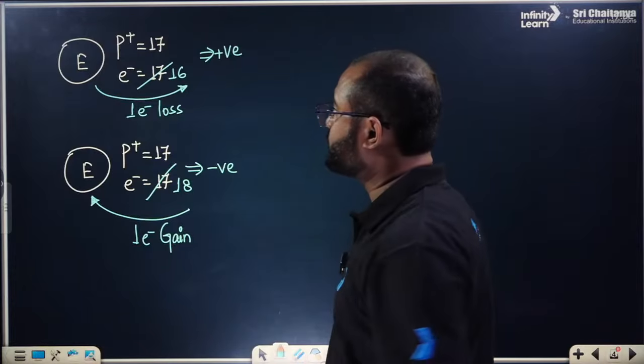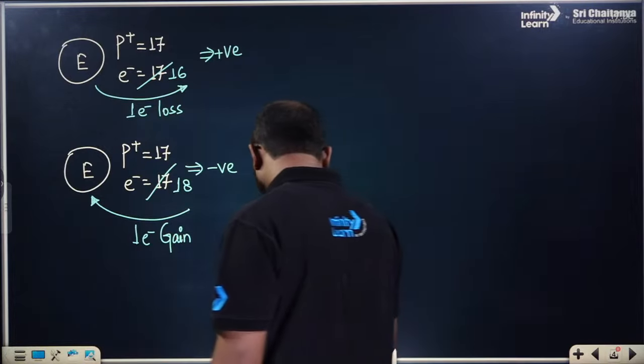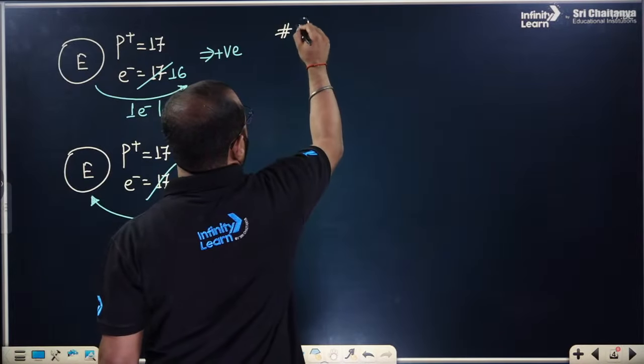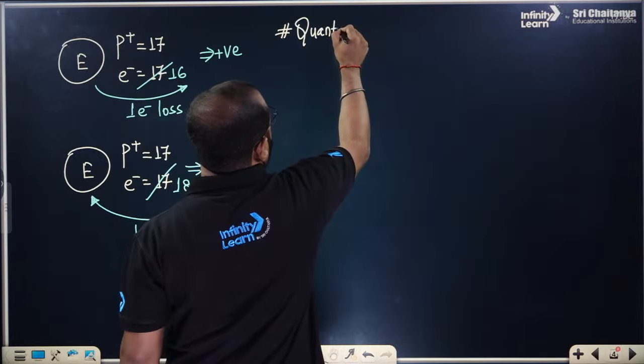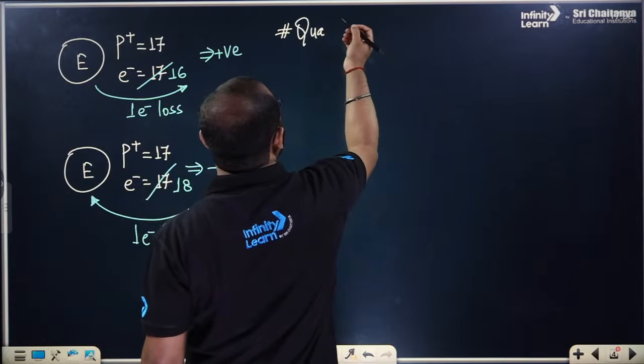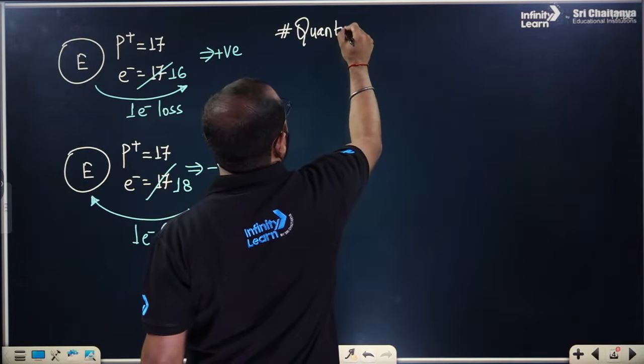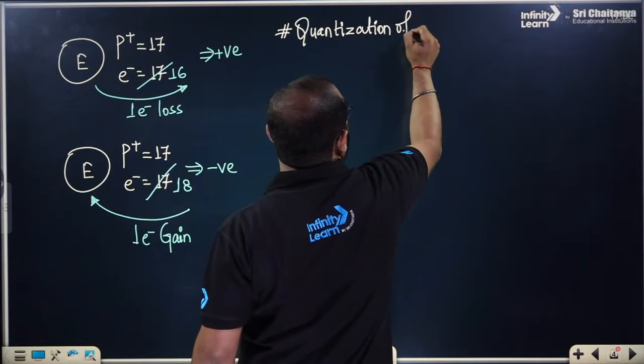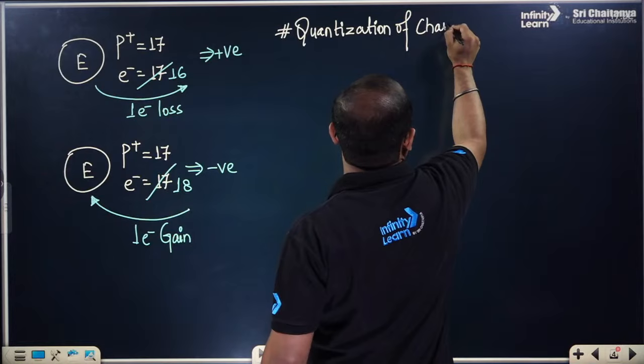After that, the very important property that we are going to talk about is called quantization of charges. What do you mean by quantization of charges?